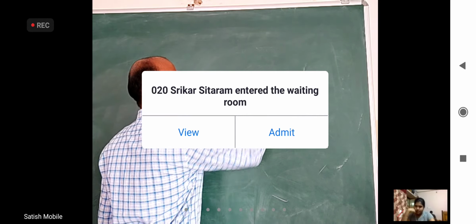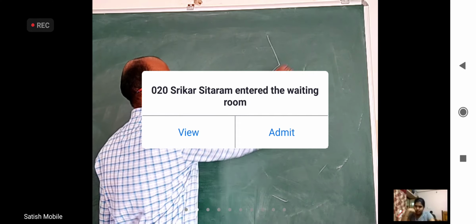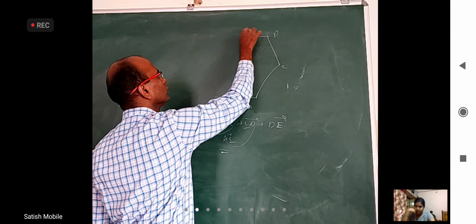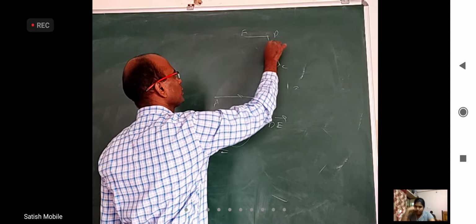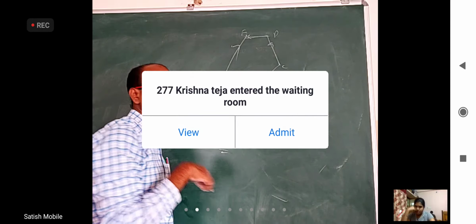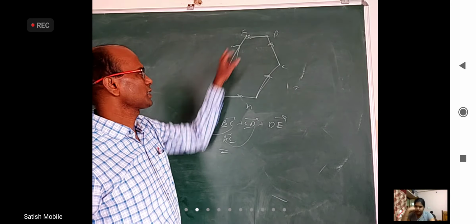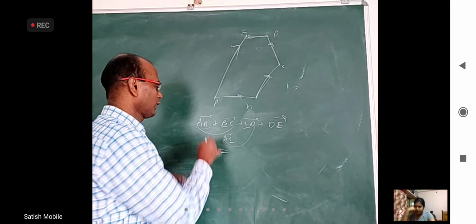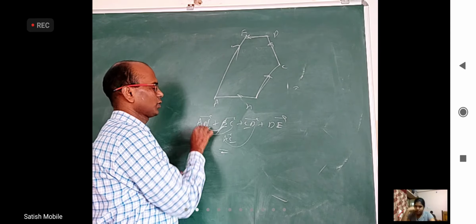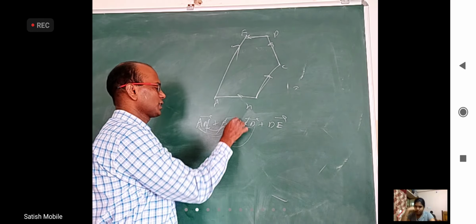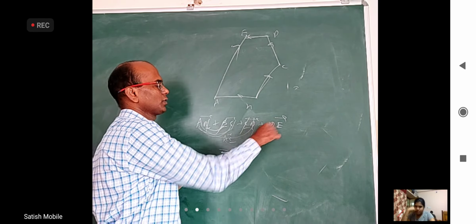If you want the figure, it is exactly A, B, C, D and E. AB bar plus BC bar plus CD bar plus DE bar is this vector, which is straight away AE bar. Whenever two things are same, forget about it, you get AC bar. When you take AC plus CD, you get AD bar. When you take AD plus DE, you get AE bar.